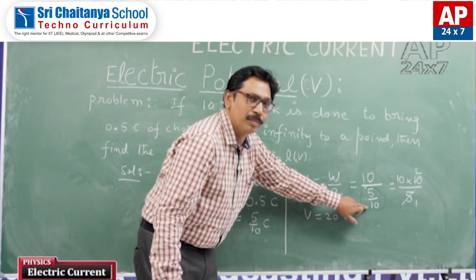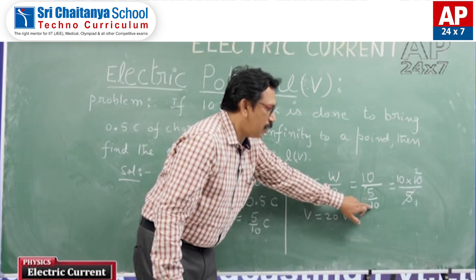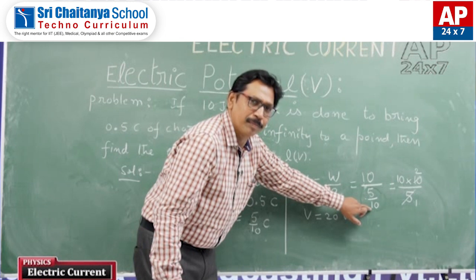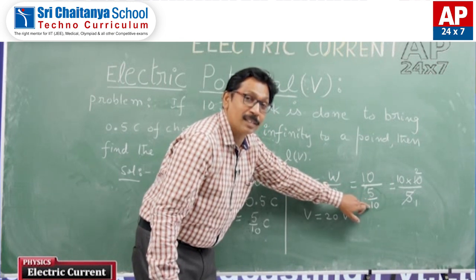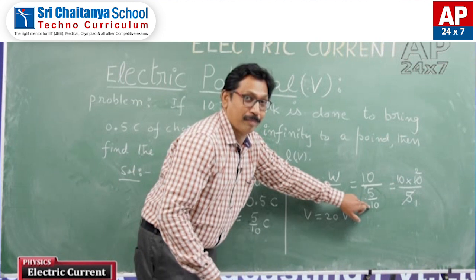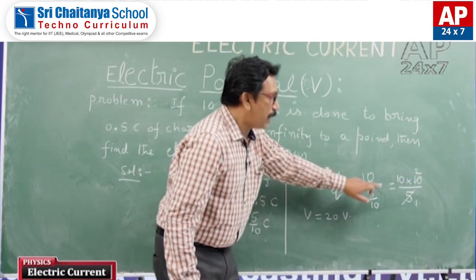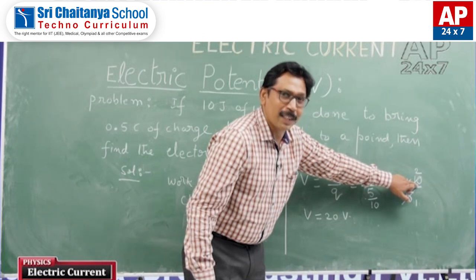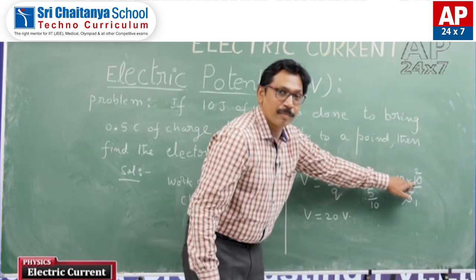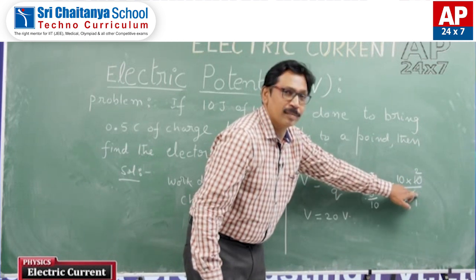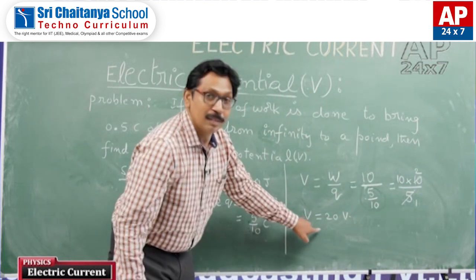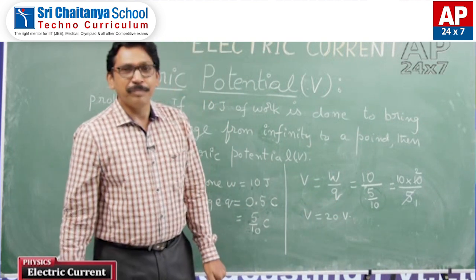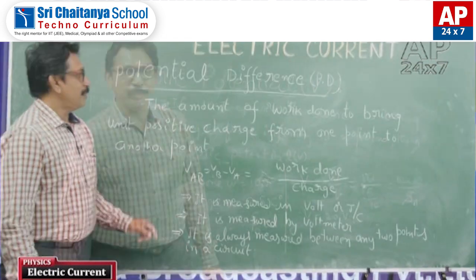Students, I told you, if a denominator is there, that is 5 divided by 10, and what is this 10 here? It is the denominator of the denominator. The denominator of the denominator will become what? It is the numerator. I wrote it and did the simplification. With that, we got 20 volts. So problems like these will come in board exams.